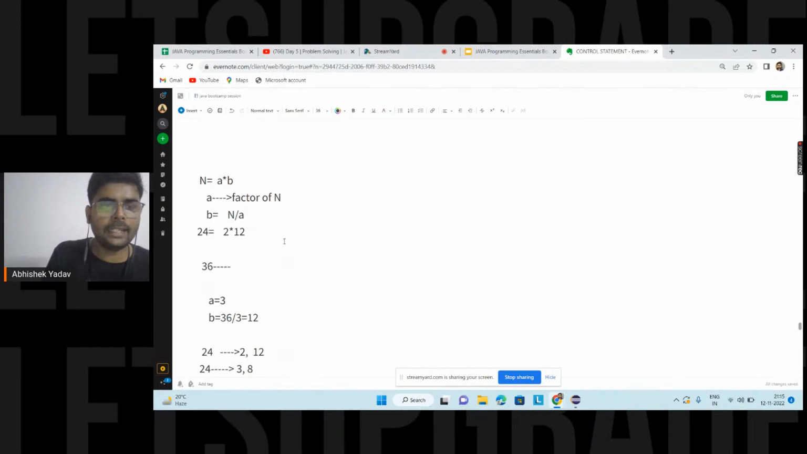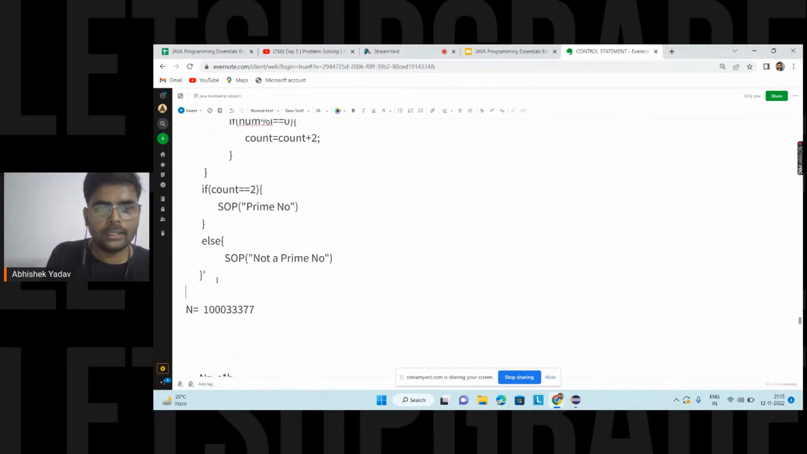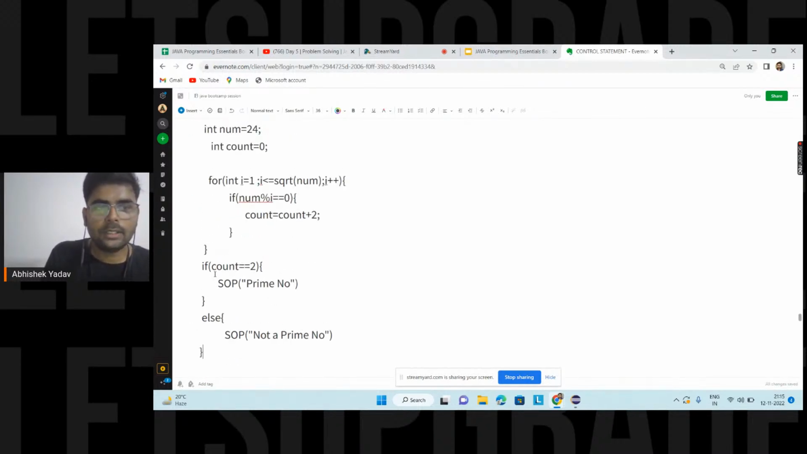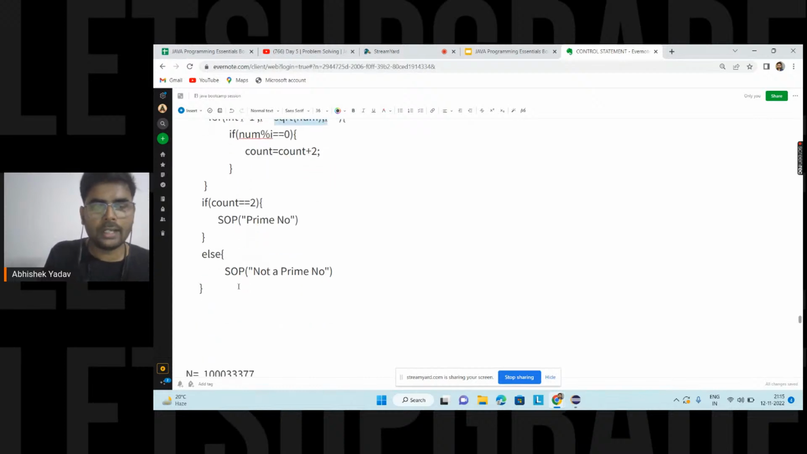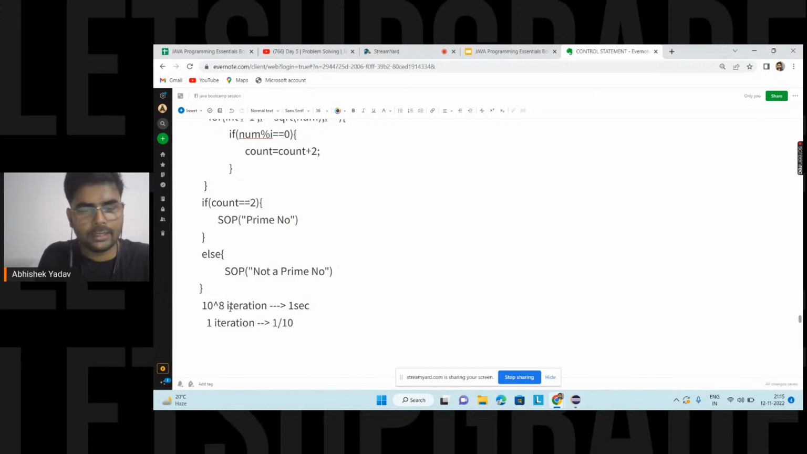So again, this is my optimized code. This time I know that I have to start from 1 and go till the square root of n in order to check whether the number is a prime number or not, right, everyone? Again, you have the same system that does 10 to the power 8 iterations in 1 second. So one iteration is equal to 1 divided by 10 to the power 8 second.